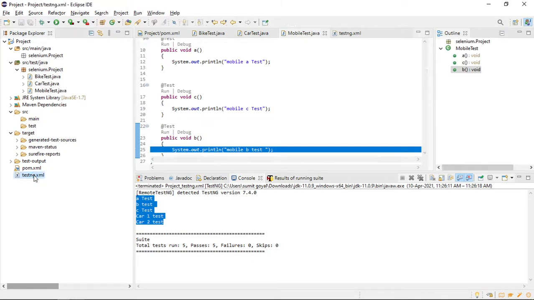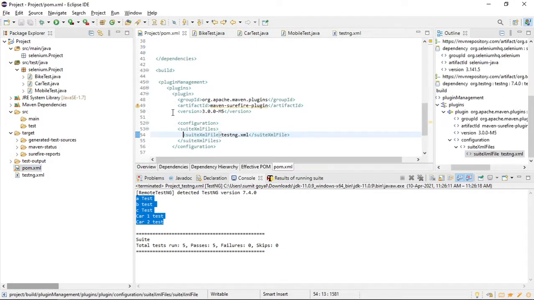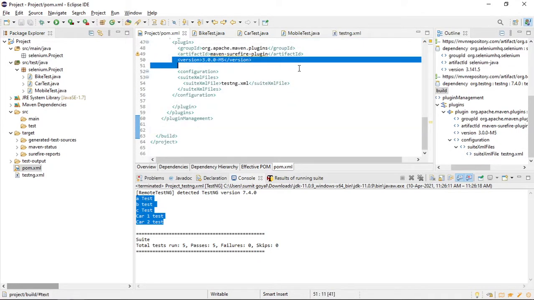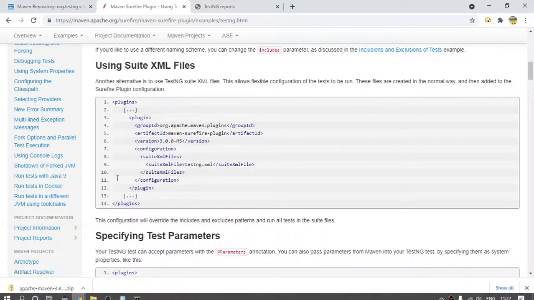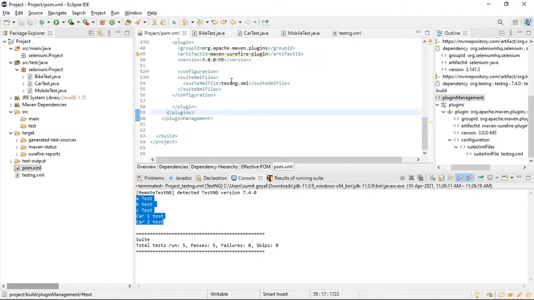If I have removed one class from this file, now my requirement is to run this file from Maven itself. So in the pom.xml, earlier I used this plugin. Inside that plugin, after the version tag, they are telling us to put all these 4 lines and write your testng name here.